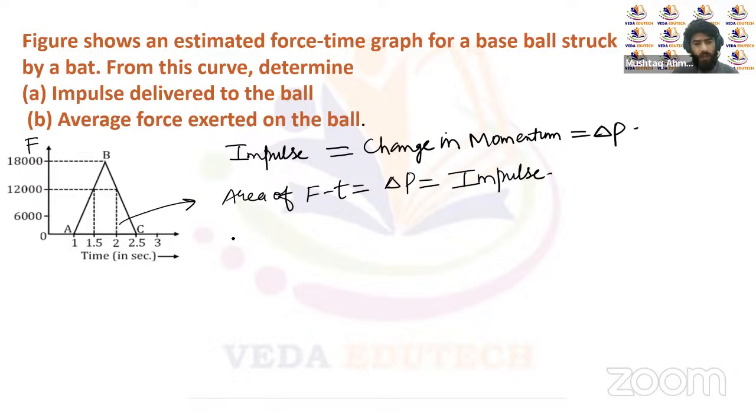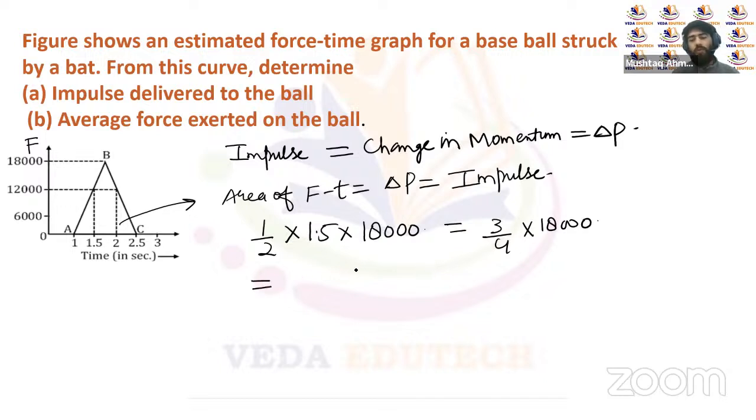You can see that the area of this triangle is actually half base multiplied by height. The base of this triangle is actually 2.5 minus 1. That will be 1.5, right? And the height of this triangle is actually 18,000. Let's multiply it by 18,000, right? So it will be 3 by 4 multiplied by this 18,000.